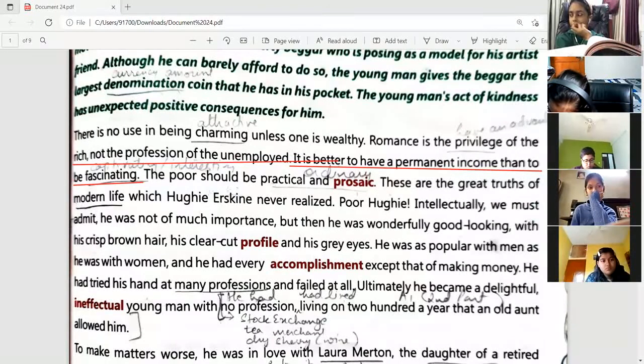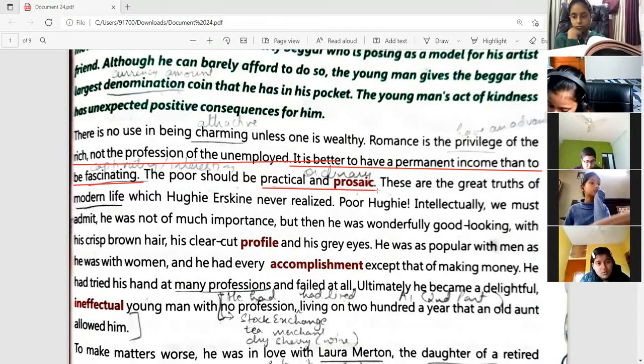The poor should be practical and prosaic. Prosaic means the poor should be very ordinary in nature. Because even if you are very fascinating, even if you are very captivating, if you are poor, then no rich person is going to like you.